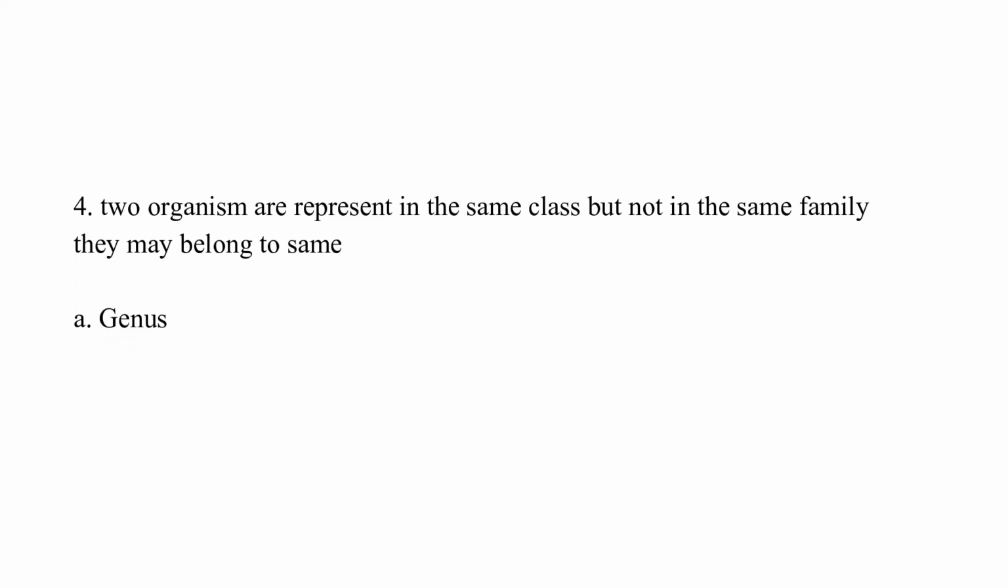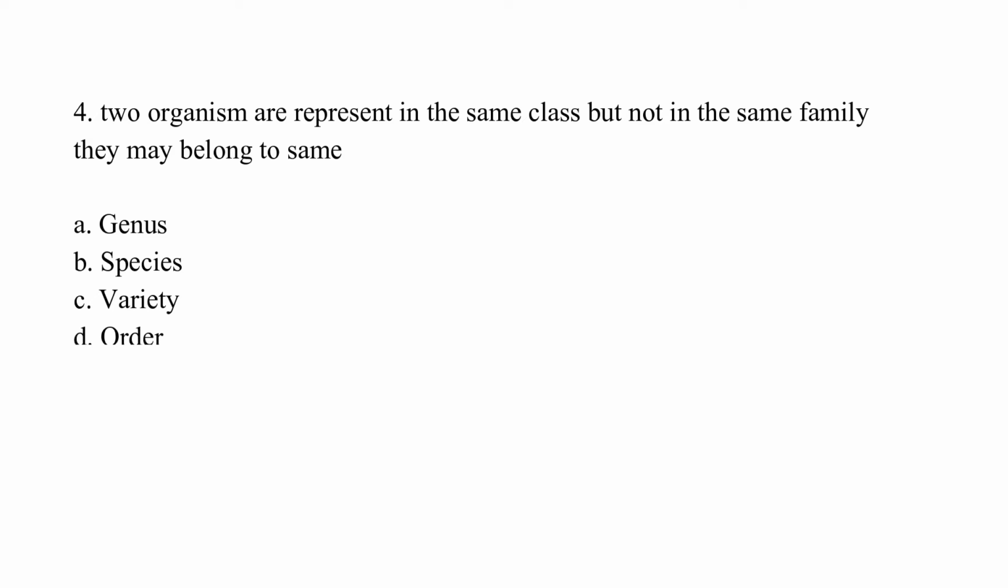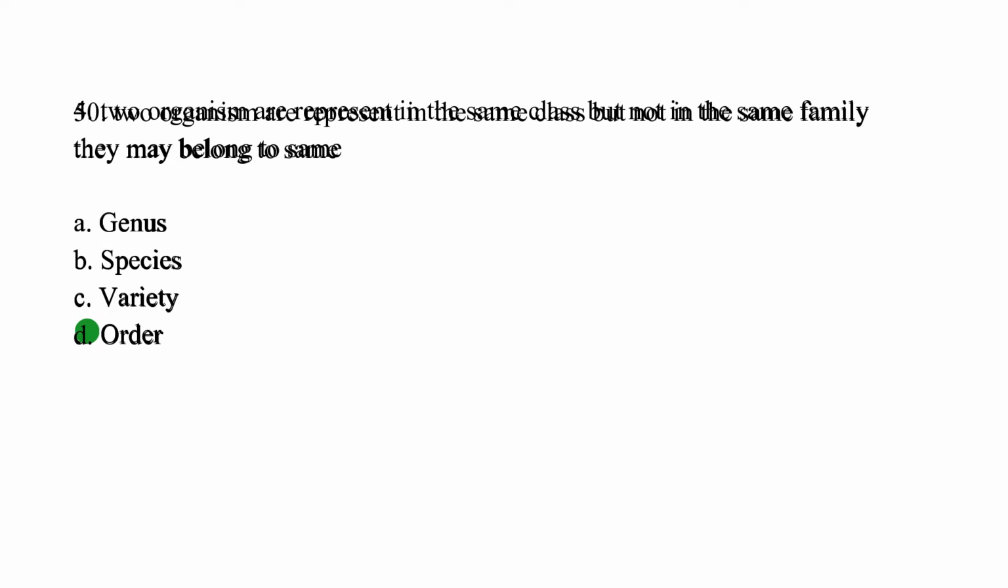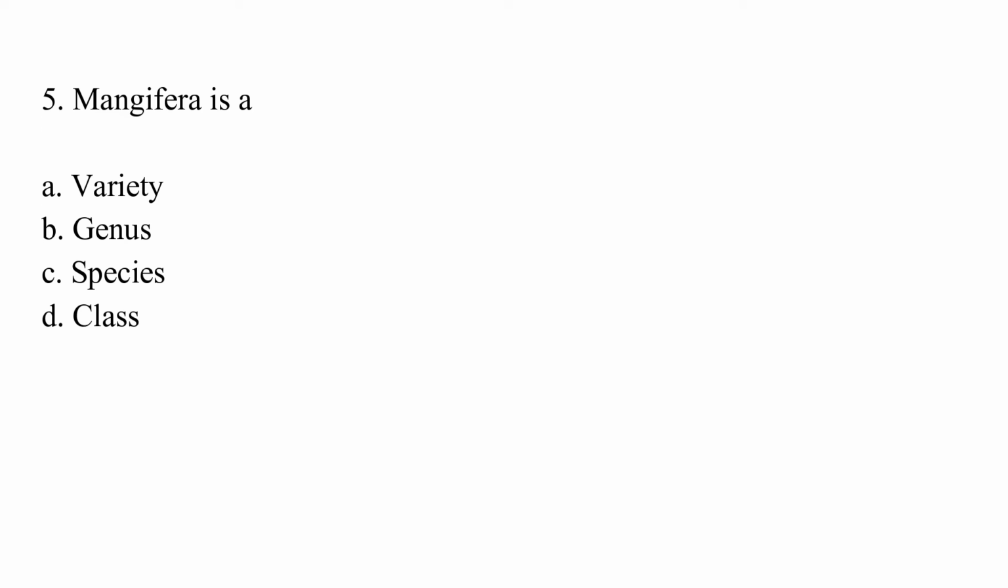Two organisms are present in the same class but not in the same family. They may belong to the same: option A, genus; option B, species; option C, variety; option D, order. The correct answer is option D, which is order. Mangifera is: option A, variety; option B, genus; option C, species; option D, class. The correct answer is option B, which is genus.